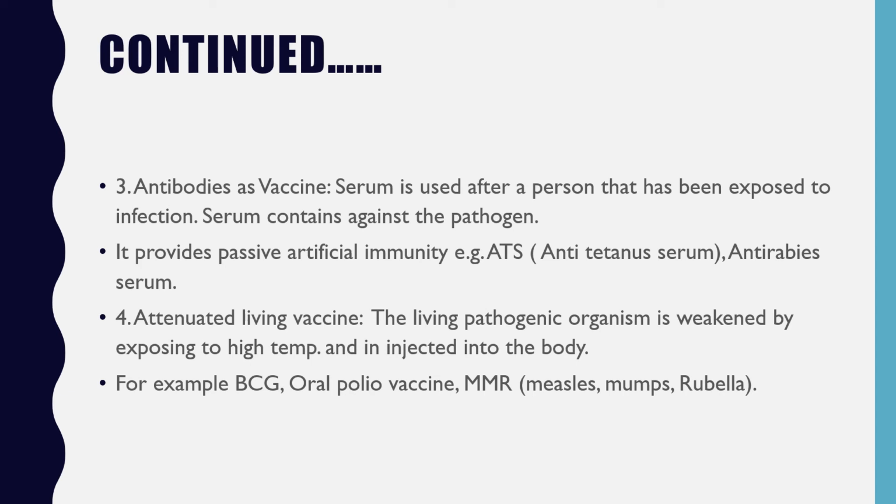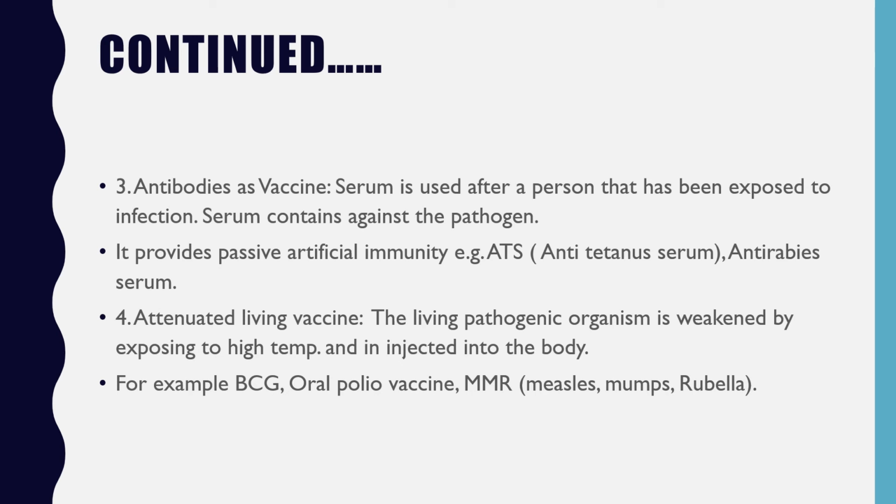This provides passive artificial immunity. The example from that is ATS, anti-tetanus serum, and anti-rabies serum is also available.